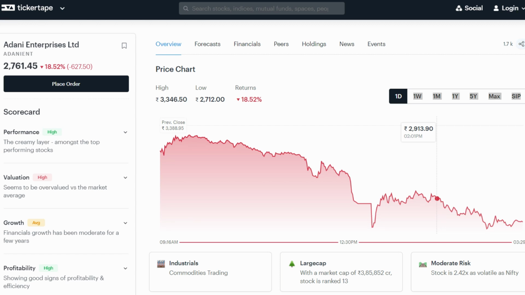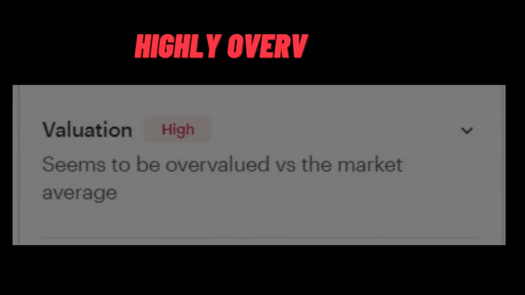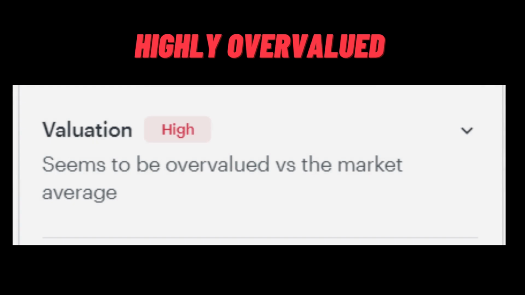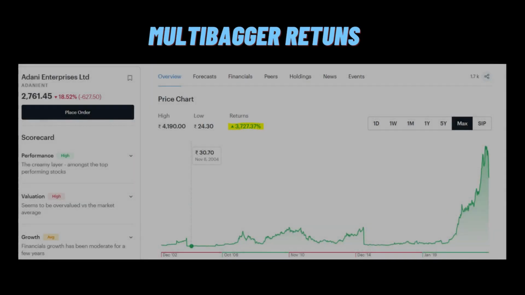Now as we can see, the stock has fallen drastically in the last trading session, going down by 627.50 rupees in just one day. The current price of this stock is 2,761 rupees. As we can see, the valuation is high when compared to the market. Means that this stock is overvalued, which is a bad sign. Although we should not depend on these valuations completely to analyze a stock, but in this case it seems to be right, as even I think that the Adani stock is currently overvalued in the market. That makes one bad sign. Let's move to the next point.